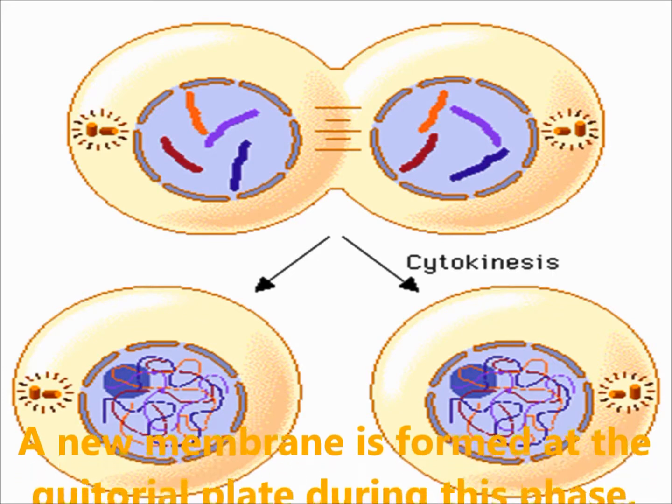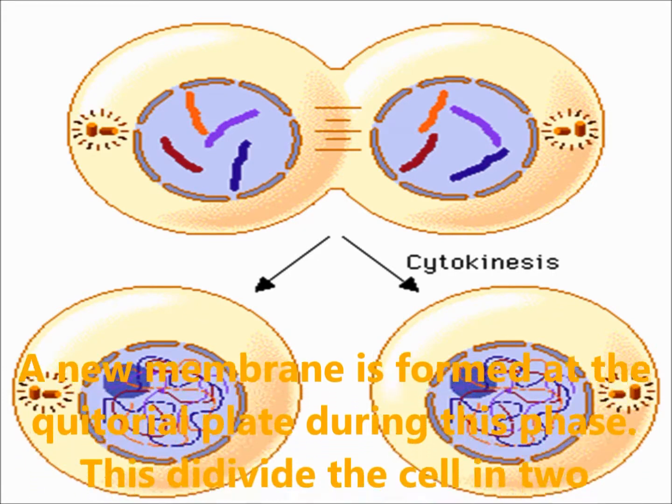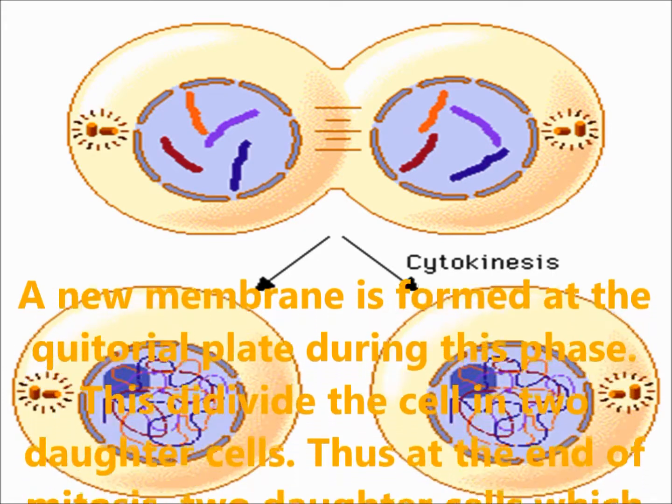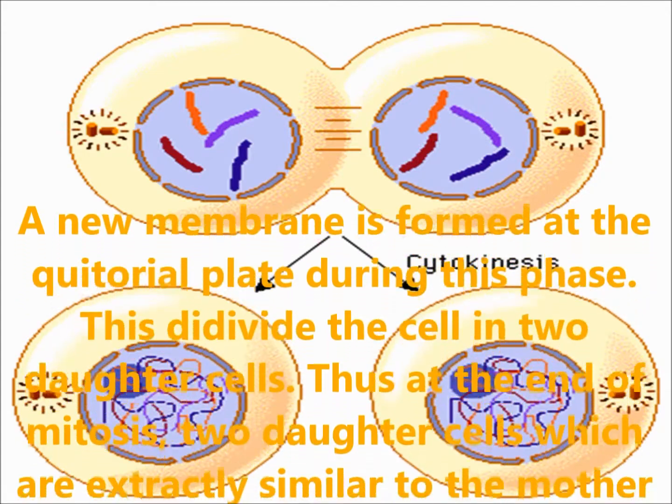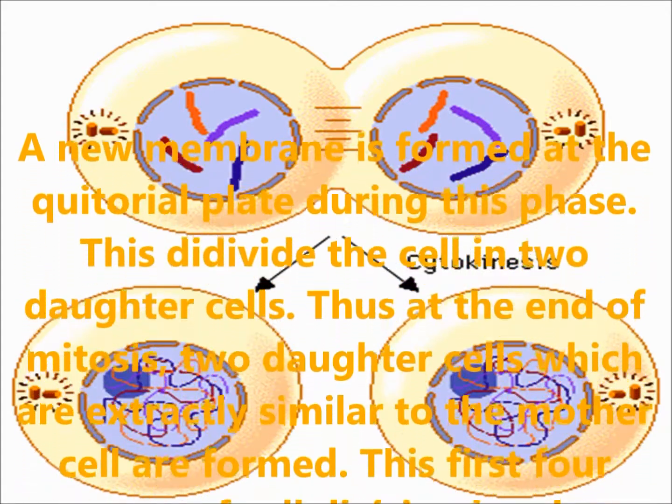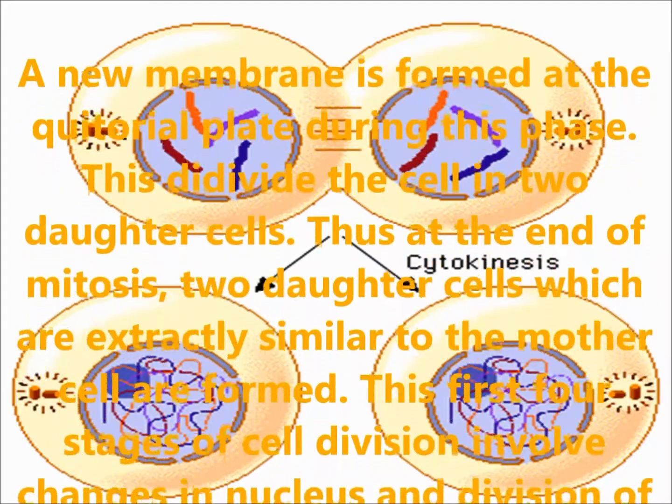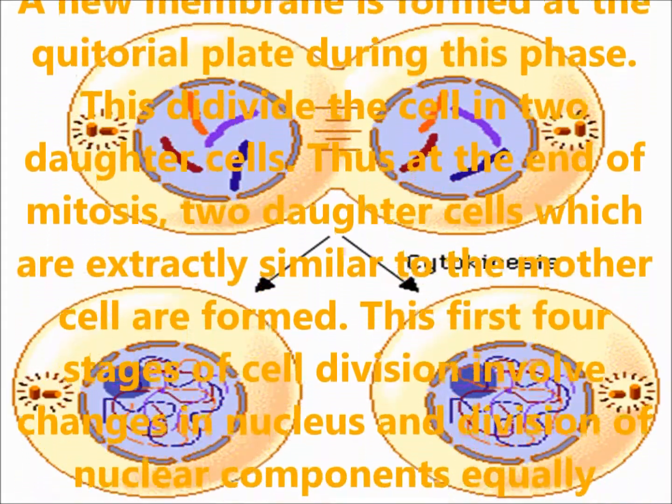Cytokinesis. A new membrane is formed at the equatorial plate during this phase. This divides the cell into two daughter cells. Thus, at the end of mitosis, two daughter cells which are exactly similar to the mother cell are formed.